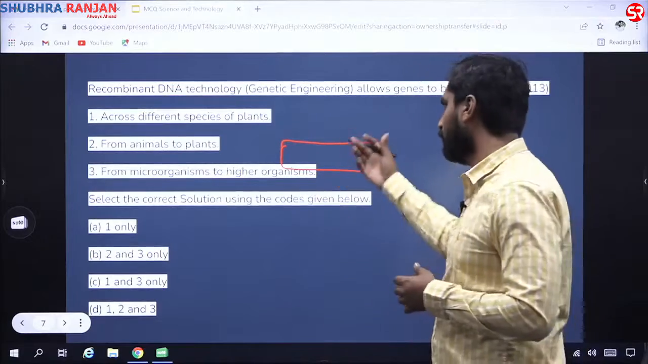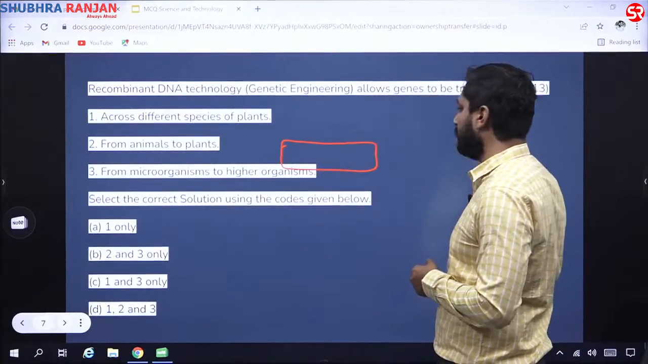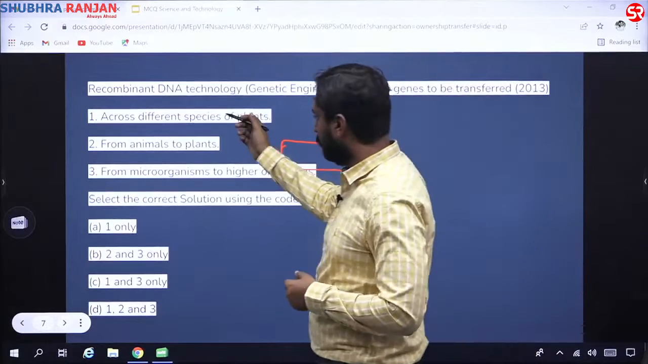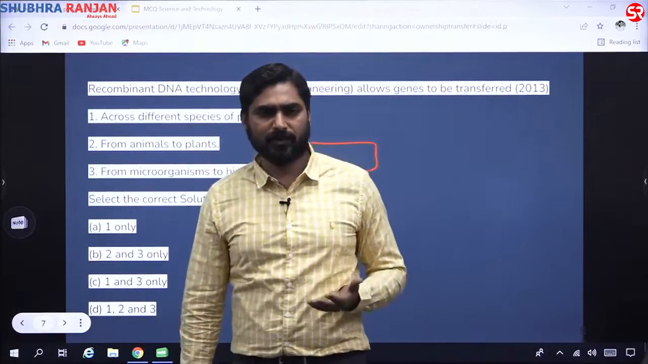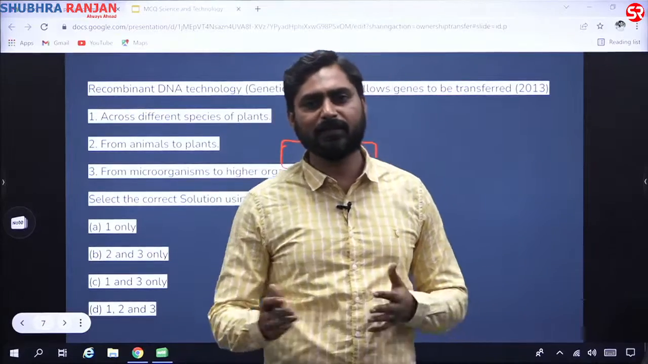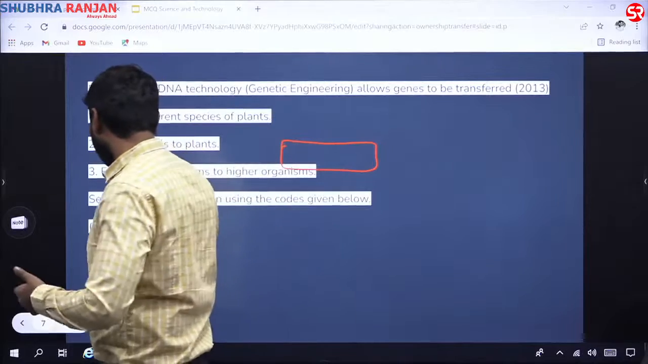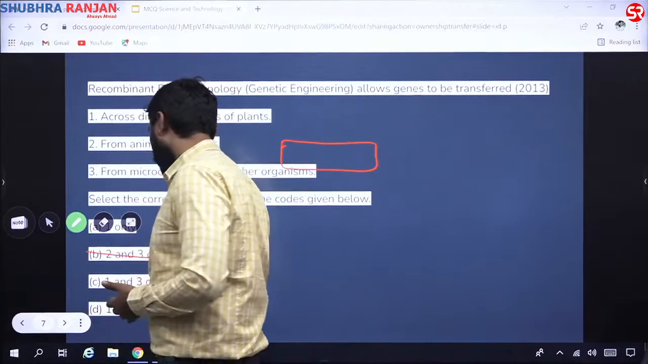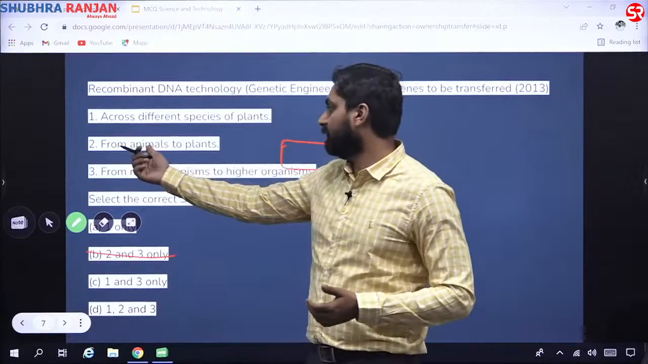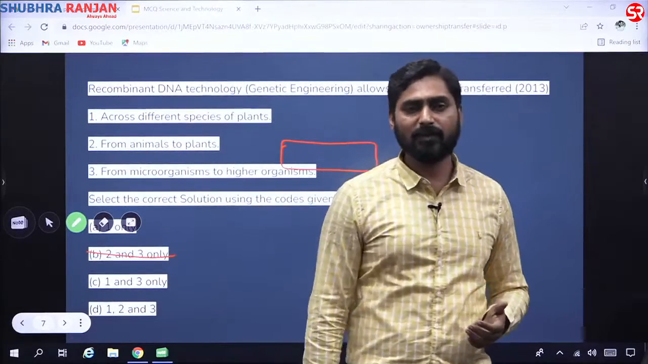So let us see what this question is saying. Recombinant DNA genetic engineering allows genes to be transferred across different species of plant. Yes, it is possible, it can be transferred between different species of plant. We do that. So this is the correct statement. Does this help? This helps in eliminating one option. It can be transferred from animals to plants. So yes, it can be transferred from animals to plants.